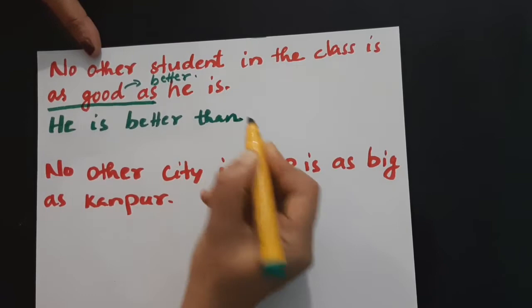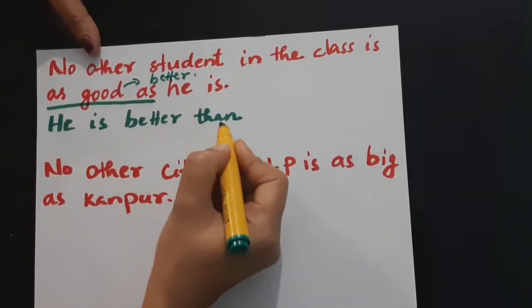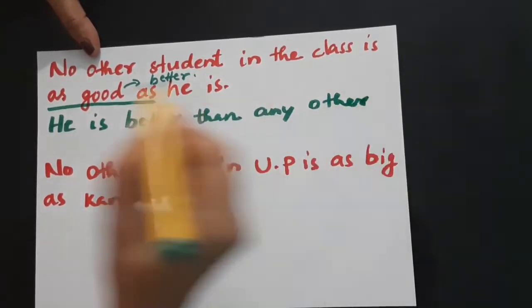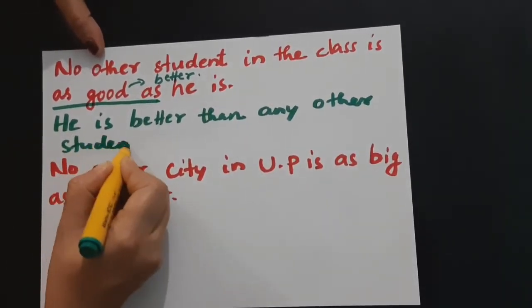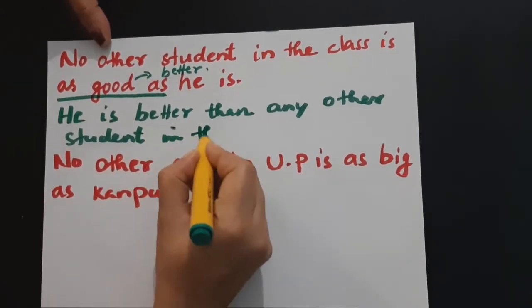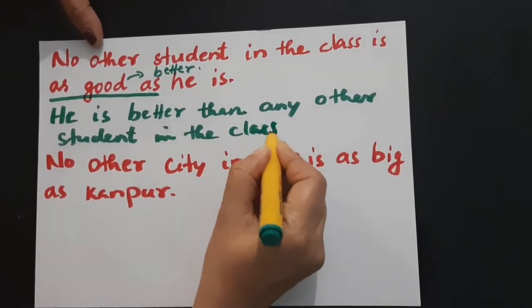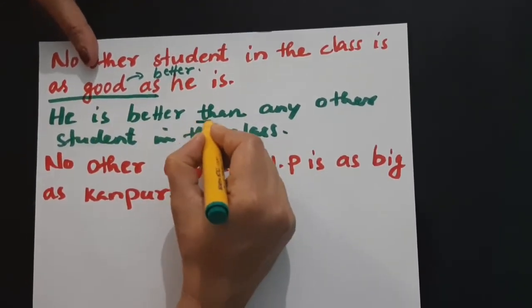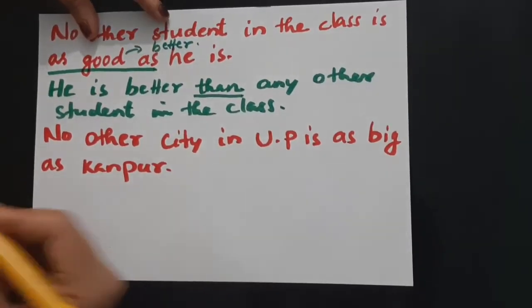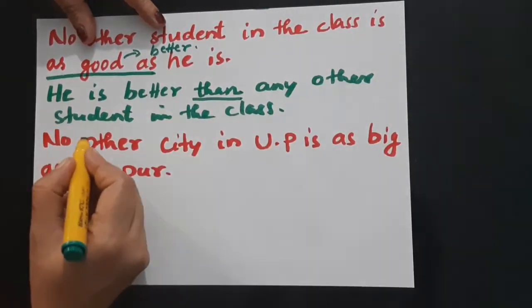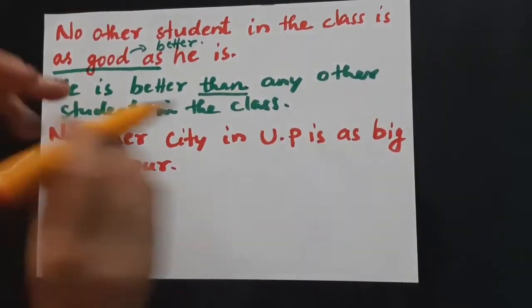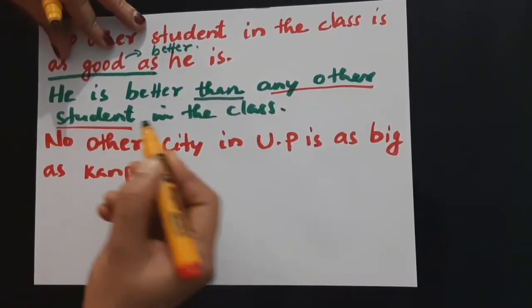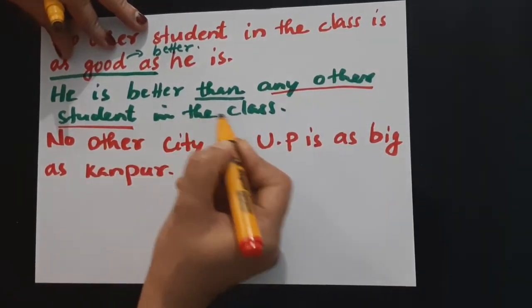Than is the key word. So he is better than any other student in the class. What you just need to do is use the comparative degree and then the key term "than," plus any other student. Take care of that: "any other" also will follow a singular noun. That is why any other student in the class.